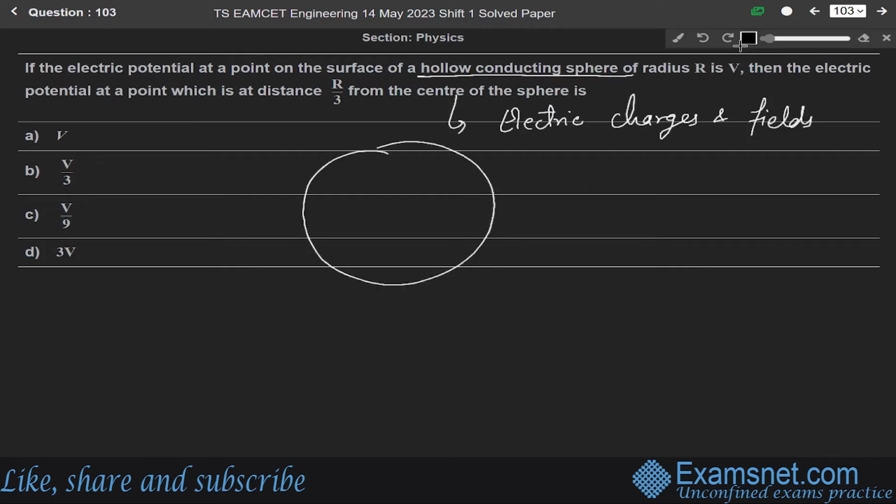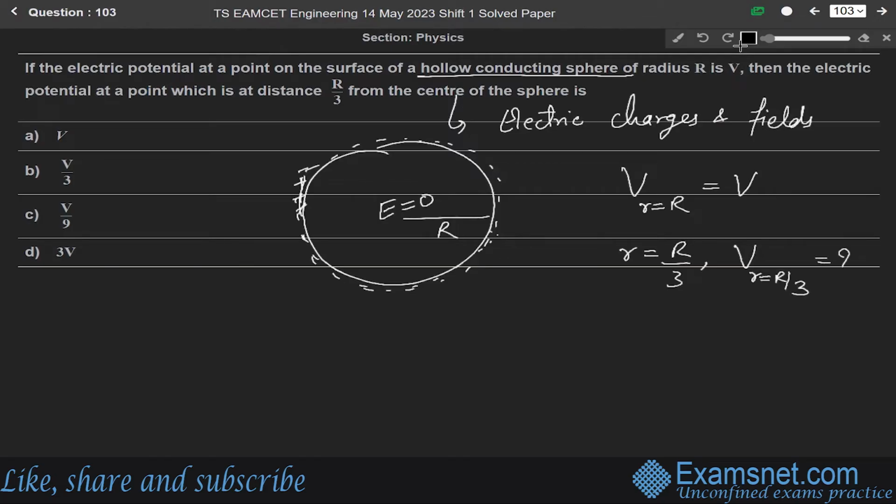Hollow conducting sphere means the electric field inside the sphere is zero and all the charges reside only on the surface of the sphere. The radius of this sphere is given as r. According to the question, the electric potential at the surface, when r is equal to R, is given as capital V, and we have to find the potential when r is equal to R by 3.